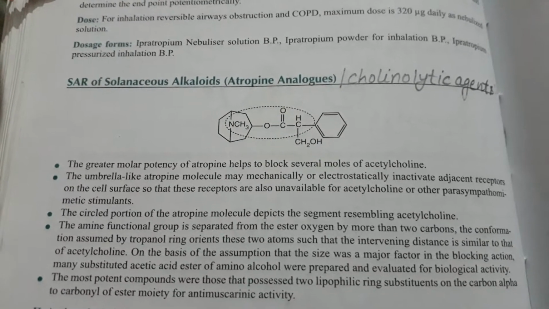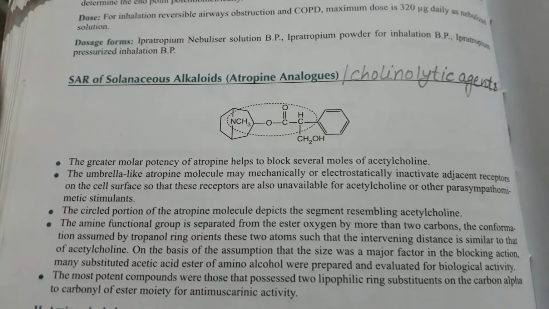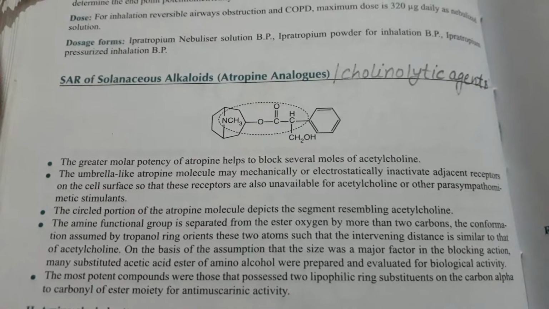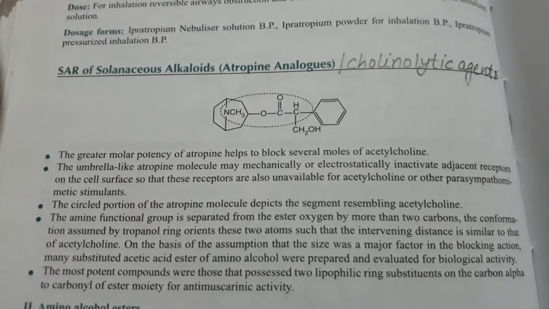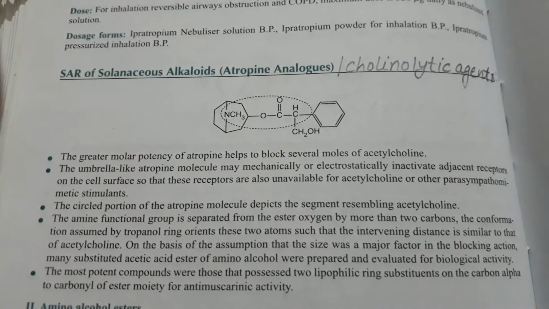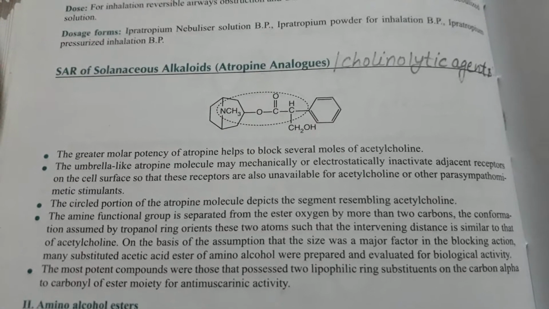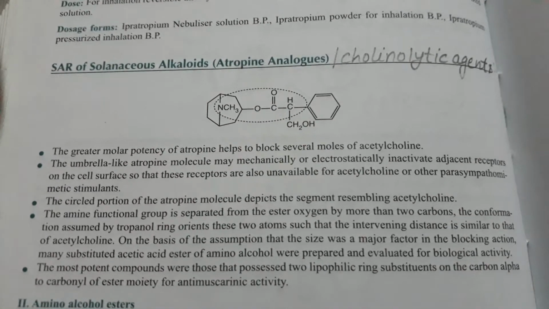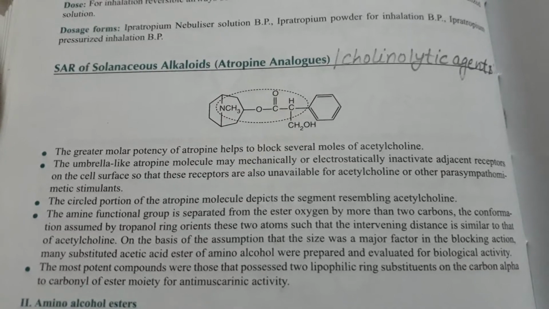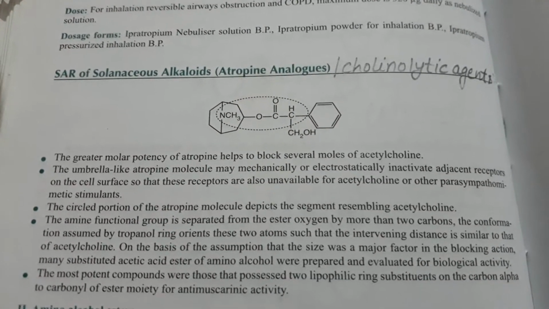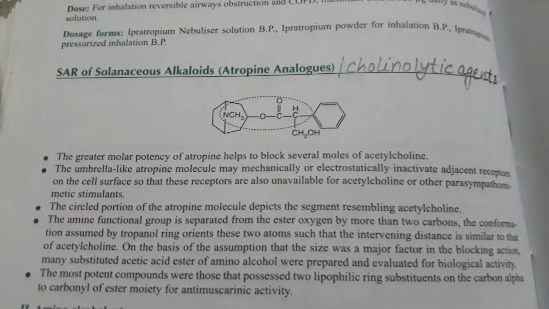Many substituted acetic acid esters of amino alcohol were prepared and evaluated for biological activity. The most potent compounds were those that possessed two lipophilic ring substituents on the carbon alpha to the carbonyl of the ester moiety for antimuscarinic activity.